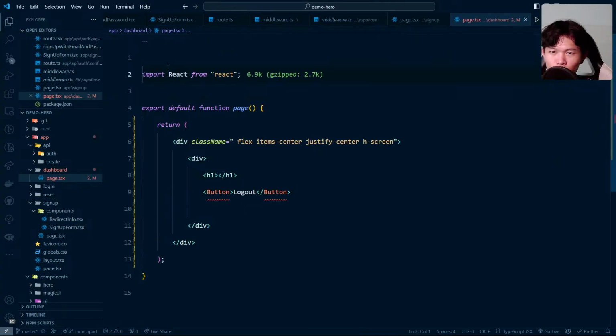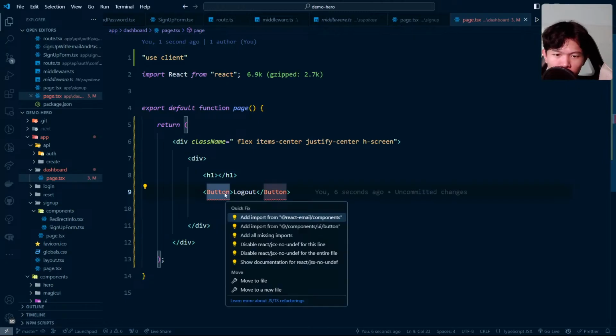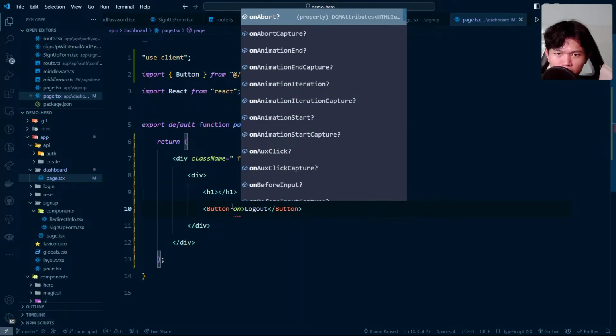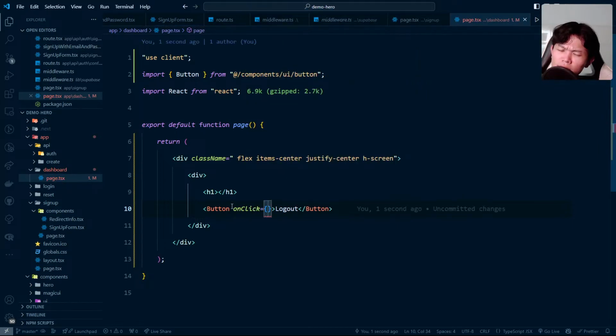So I'm going to convert this one into use client. Initially this is going to be for testing, but we're going to change that soon. Okay, this should auto import for me. I just do control dot, logout, and onClick right here. So what is it? It's going to be handleLogout.